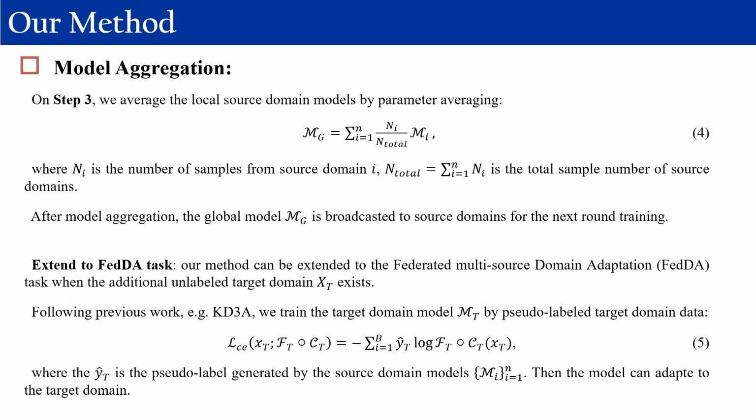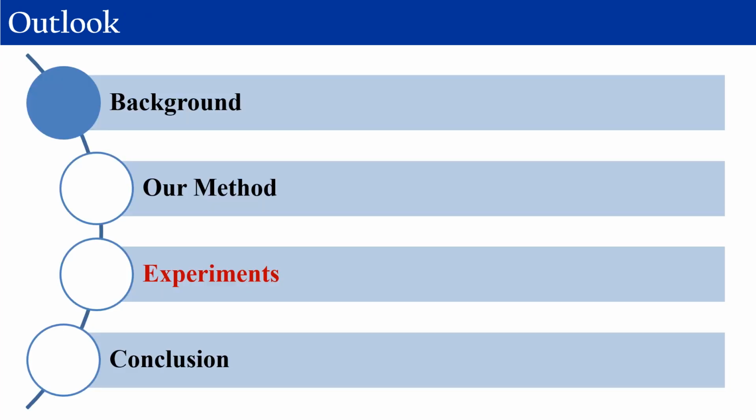Our method can be extended to the federated multi-source domain adaptation task when the additional unlabeled target domain exists. Following previous work, e.g., KD3A, we train the target domain model by pseudo-labeled target domain data, as shown in Equation 5. Then the model can adapt to the target domain.